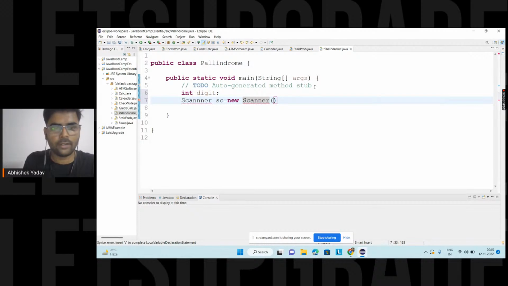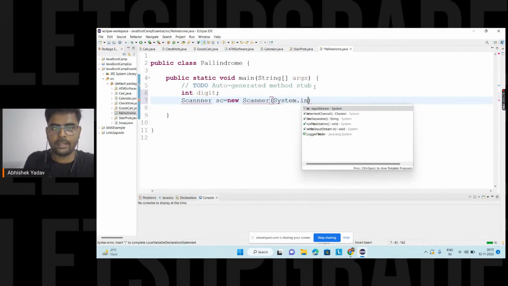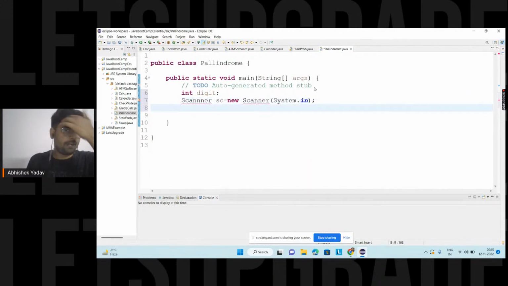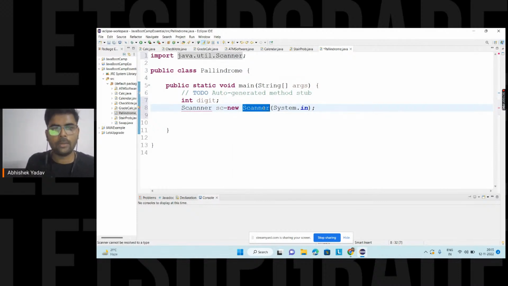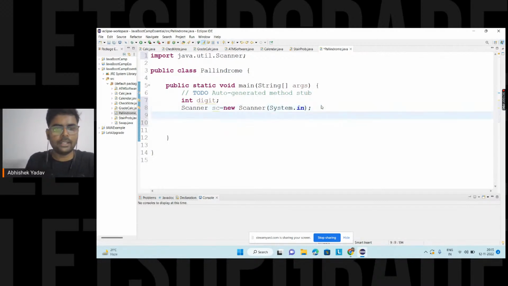This is my object of Scanner class. After that I have to include the package, that is java.util, in order to use the object of Scanner class.